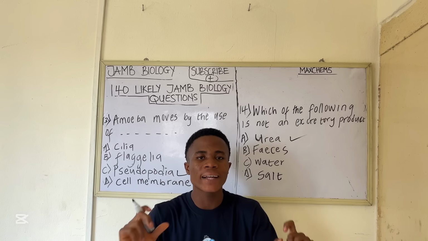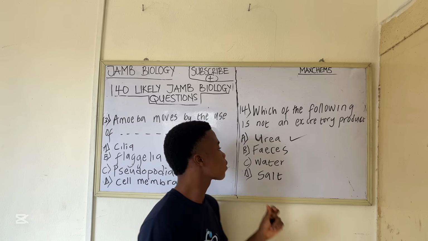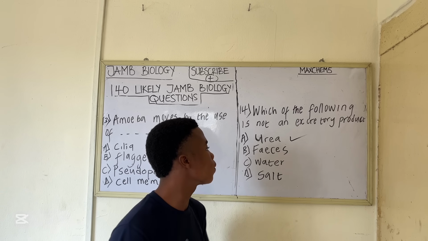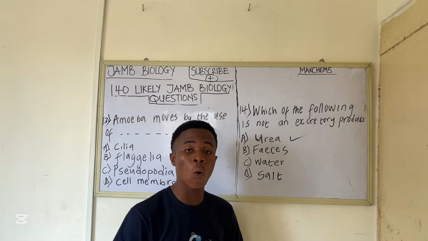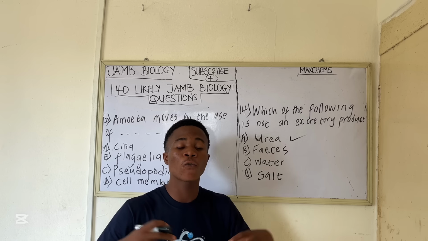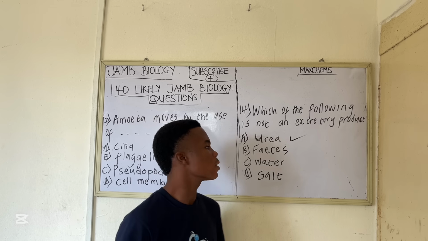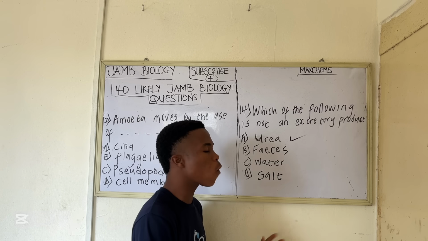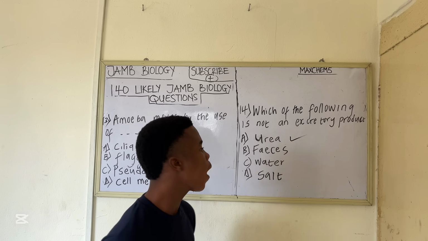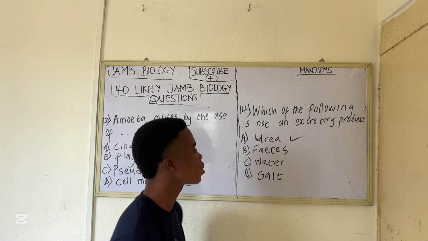Feces is a digestive product, gotten from the process called digestion, which is the removal of solid unwanted substances. Feces is like undigested food substances. When you eat food, the part we cannot digest, we egest out.